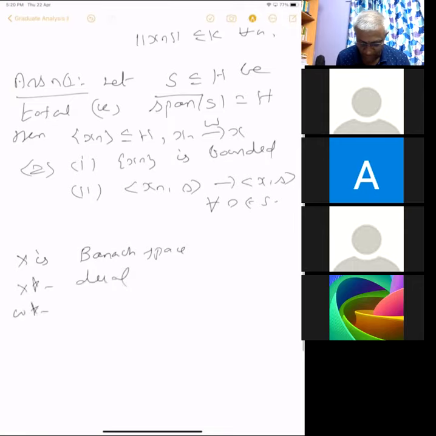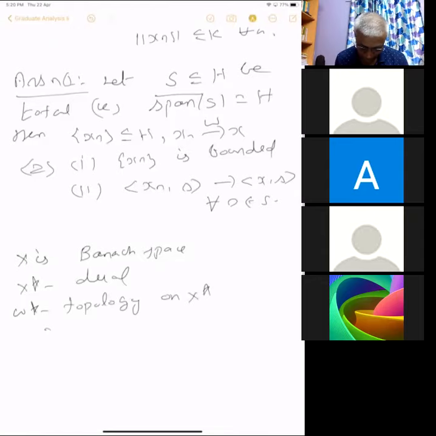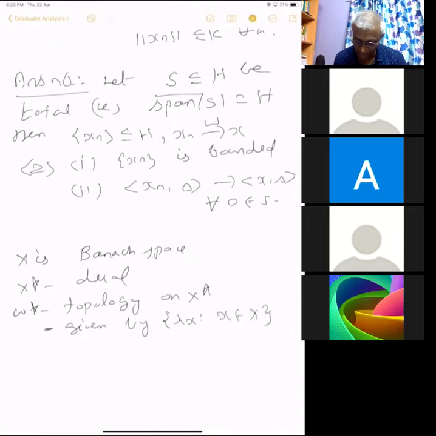Then the weak star topology on X star is the topology given by all the evaluation functions lambda x, x in X, where lambda x at phi equals phi of x.